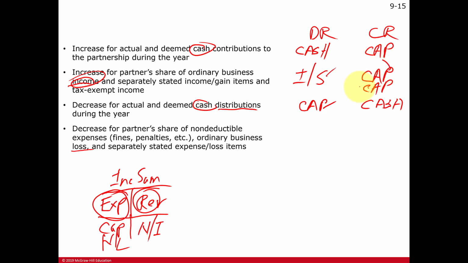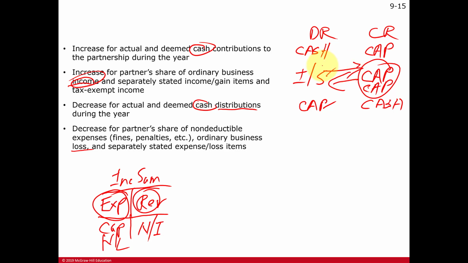Anyway, reducing the income summary account. I think that's the other items we have here. Again, using debits and credits.